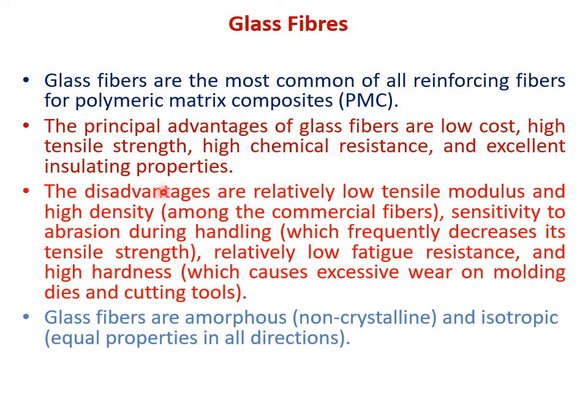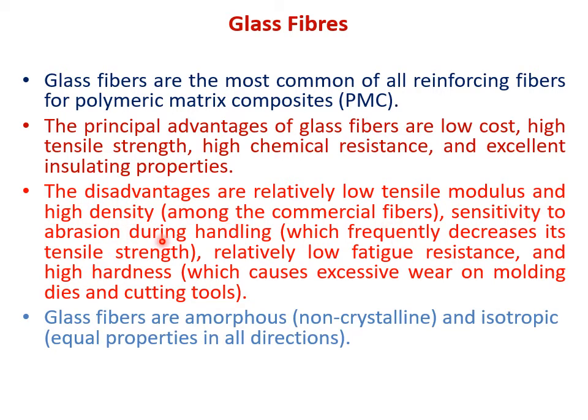ठीक है. Now the problem with glass fiber is that it has got a low tensile modulus. कार्बन फाइबर का मॉडुलस क्या है? It is a high modulus fiber, जबकि ग्लास फाइबर का क्या है? मॉडुलस कम है. डेंसिटी ज्यादा है. अब देखो कार्बन फाइबर की डेंसिटी होगी around 1.5 to 1.6 ग्राम पर सीसी, but the density of glass fiber will be about 2.5 ग्राम पर सीसी. तो उसका वेट थोड़ा ज्यादा है when compared to that of carbon fibers.